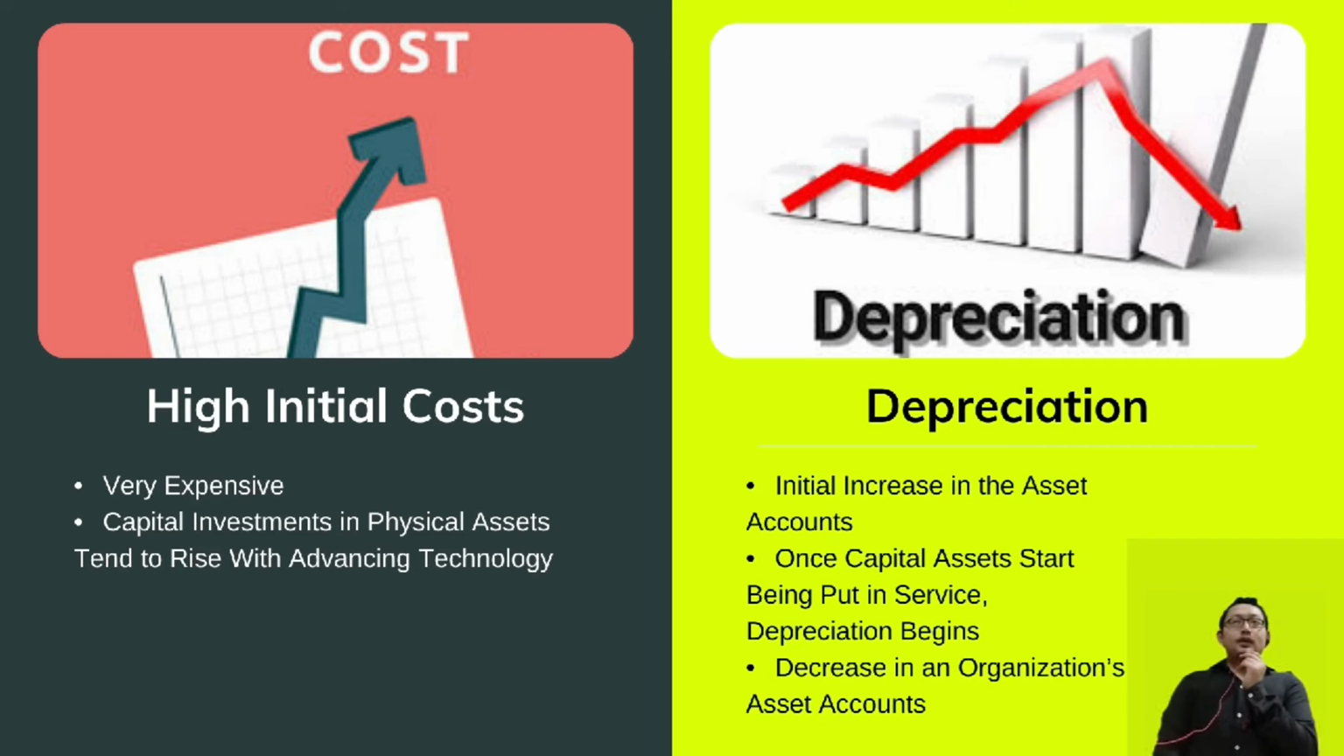Besides that, capital costs also tend to rise with advancing technology. Next, the fourth important point is depreciation. Capital expenditures have an initial increase in the asset account of an organization. However, once capital assets start being put in service, depreciation will begin and they decrease in value throughout their useful life, and may lead to a decrease in an organization's asset account.